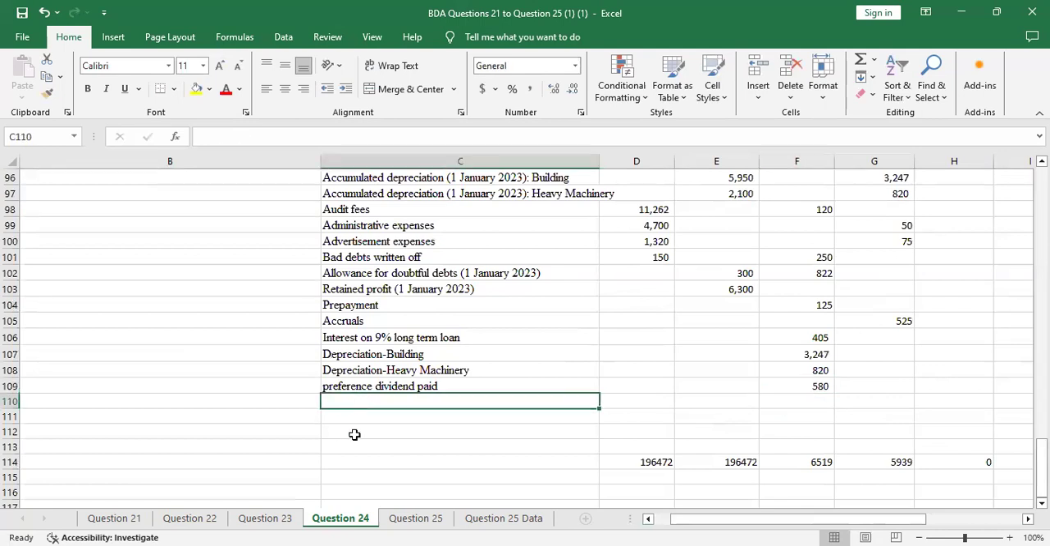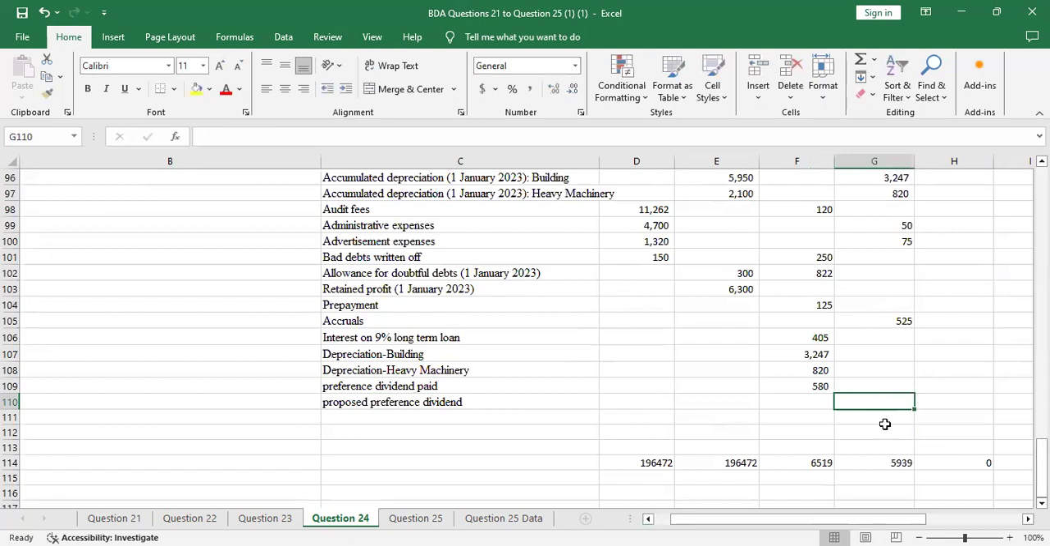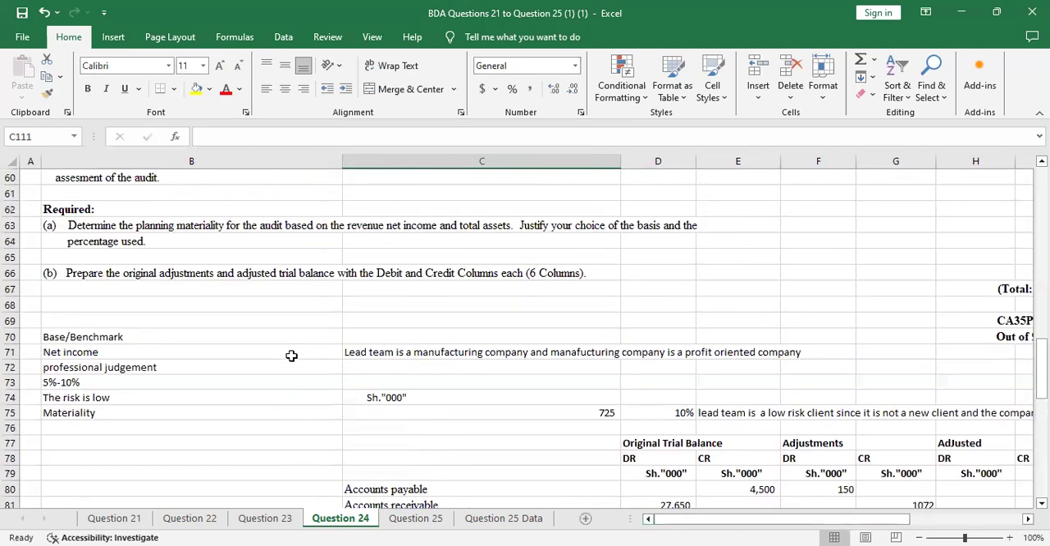But on the credit side, the double entry will be the proposed preference dividends, which is a current liability. Proposed preference dividend, because it's not paid at that point in time. So it's a current liability on our side. You credit this with 580. That's how you do that double entry, the proposal.